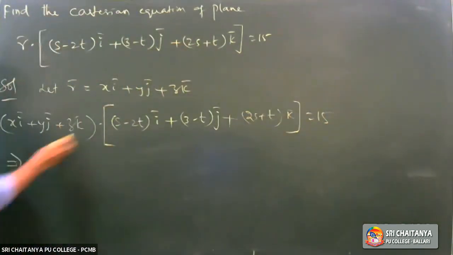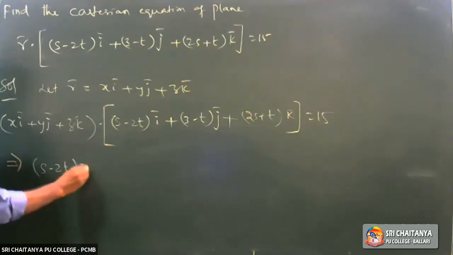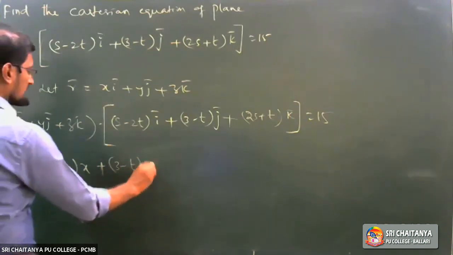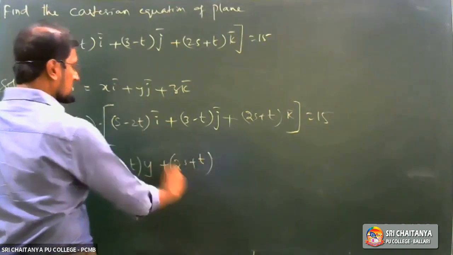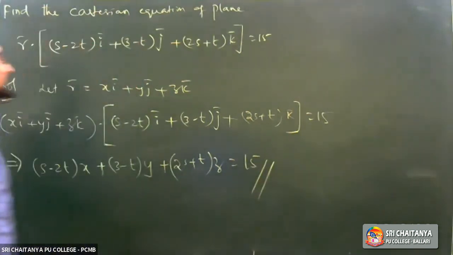Now you can write this as (s minus 2t) x plus (3 minus t) y plus (2s plus t) z equals 15. Copy this one.